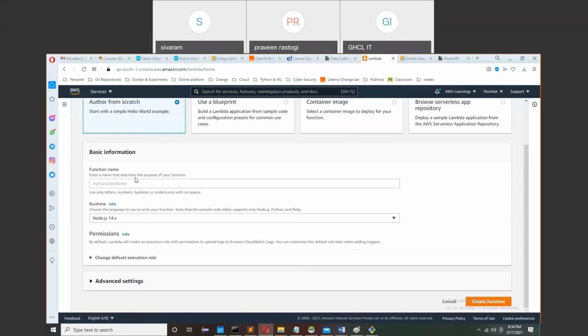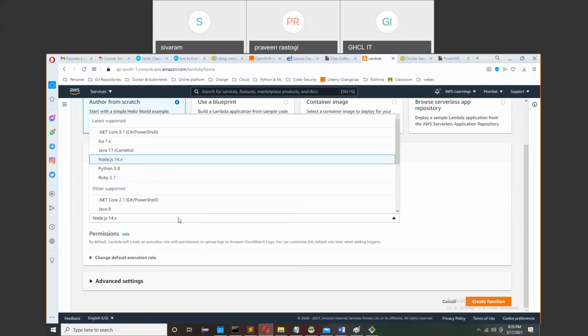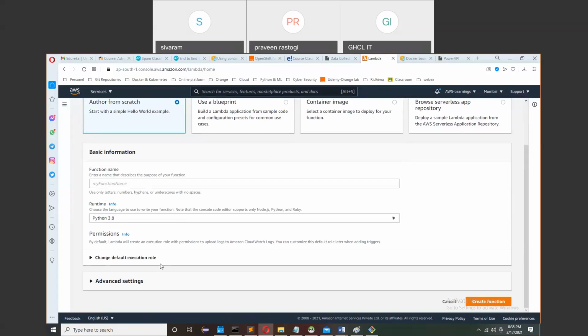Yes, from scratch. Put in your name, whatever name you want. Here I have given my data collector service. Choose your language, in what language you need to write your Lambda function, and then just save. It will create a blank Lambda function for you. Okay.